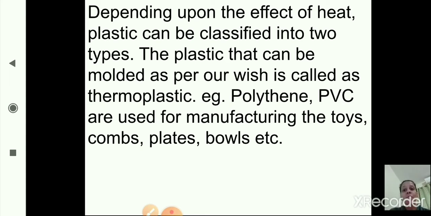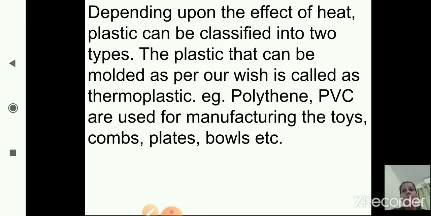So depending upon the effect of heat, plastic is divided into two types. The first type we have studied just now, that is thermoplastic. Thermoplastic means the plastic that can be molded as per our wish. We can give any shape we want to that kind of plastic material. The examples are different toys which we have seen around us, combs, plates, bowls, etc., where we can give any shape to the plastic.